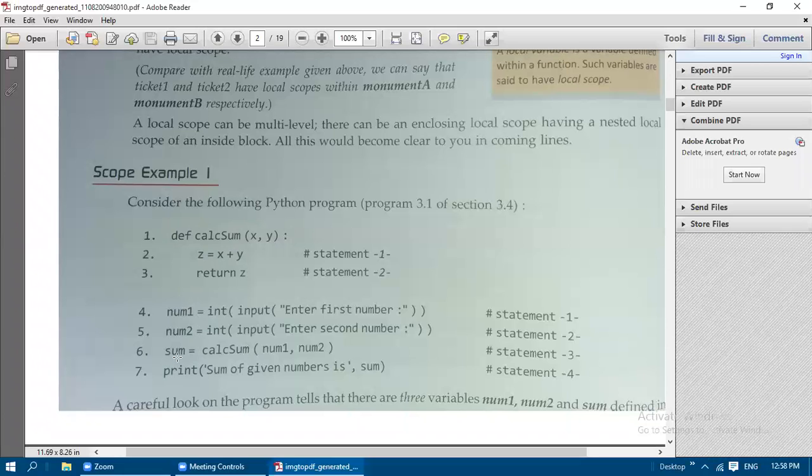Next one is line number 6. We have sum. Sum is equal to, that is the result variable. So what are this num1, num2 called? They are called actual arguments. These are going to be used inside the main function. The num1, num2, sum belong to the main program variables, and x, y, z belong to the function variables. Inside that function only that is going to be used, so they are local variables. X, y, z are local variables. Num1, num2, sum are global variables, because they are used in the main program. So as I said earlier, lines 4, 5, 6, 7 form the main program segment.